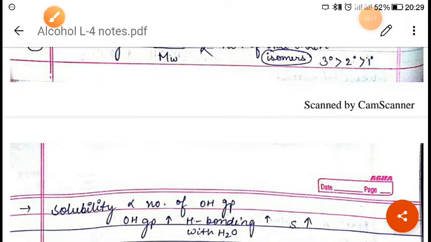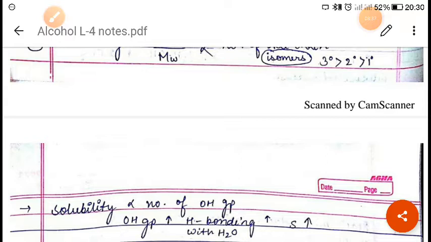Because the alkyl group becomes larger and larger. When the alkyl group becomes larger, it will prevent the formation of hydrogen bonds with water molecules, and hence the solubility goes on decreasing with the increase in the length of the carbon chain. So I hope you have understood this.